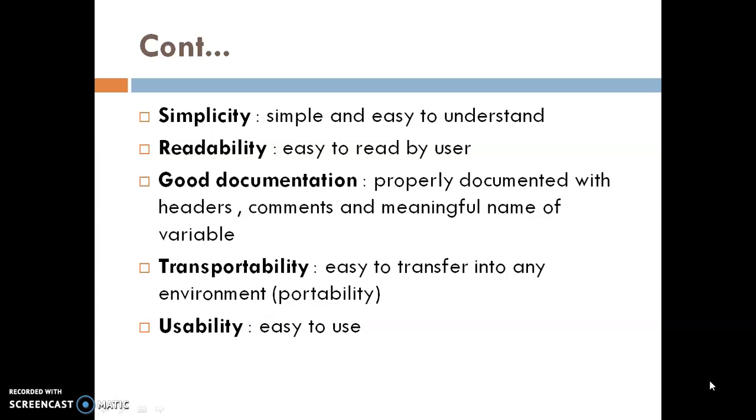Code should be well documented with headers, comments, and meaningful names of the variables. Transportability means easy to transfer code from one environment to another environment, called portability, and it should be easily used by the user.